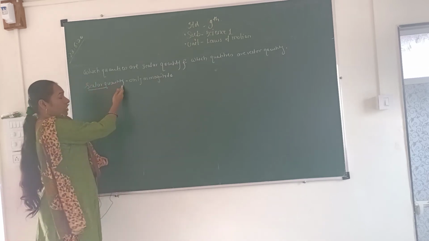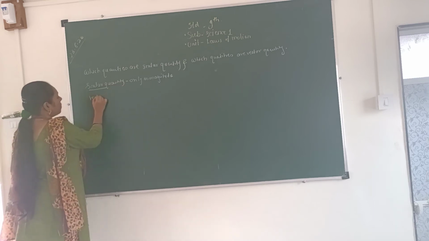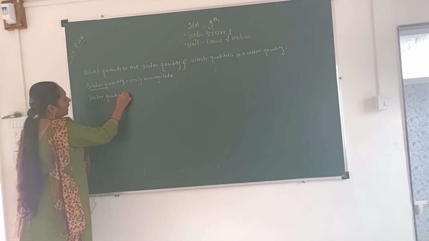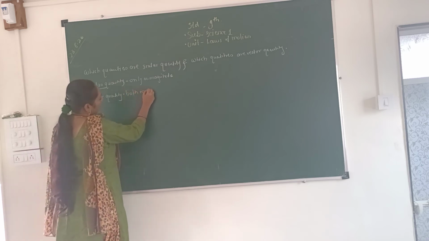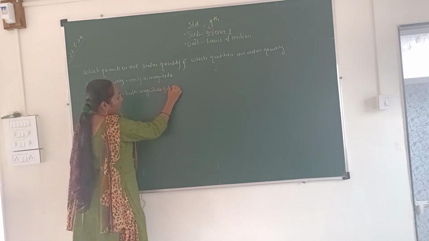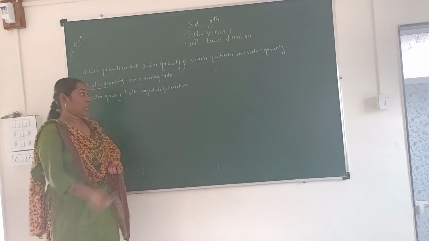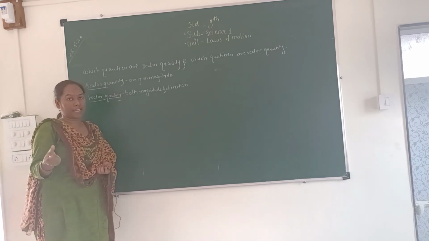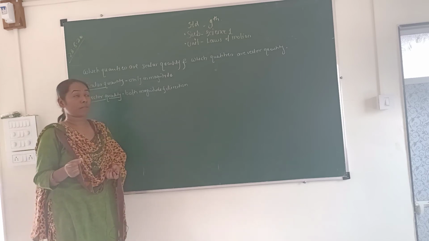And the quantities which are expressed in terms of both magnitude and direction are known as vector quantities. Means there is a need to express both direction and magnitude. All of you getting this?